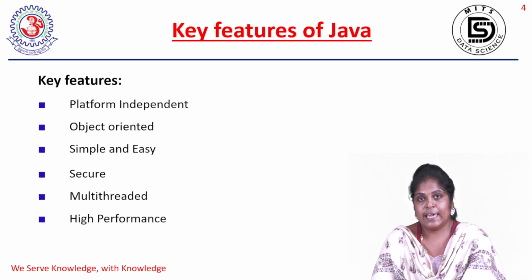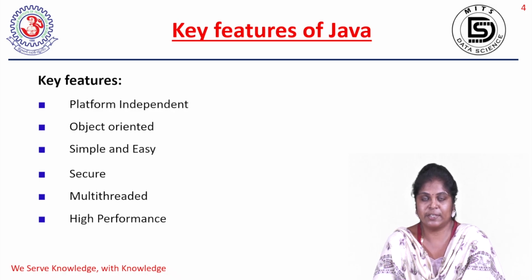Now coming to the key features of Java. The first key feature is platform independence. We write a program on one machine and can execute it anywhere, or we can say the program can be executed on any operating system. It executes this way because of the JVM, the Java Virtual Machine. The next key feature is object oriented. Java is an object oriented language. It supports all the object oriented programming concepts like class, object, encapsulation, inheritance, and polymorphism.